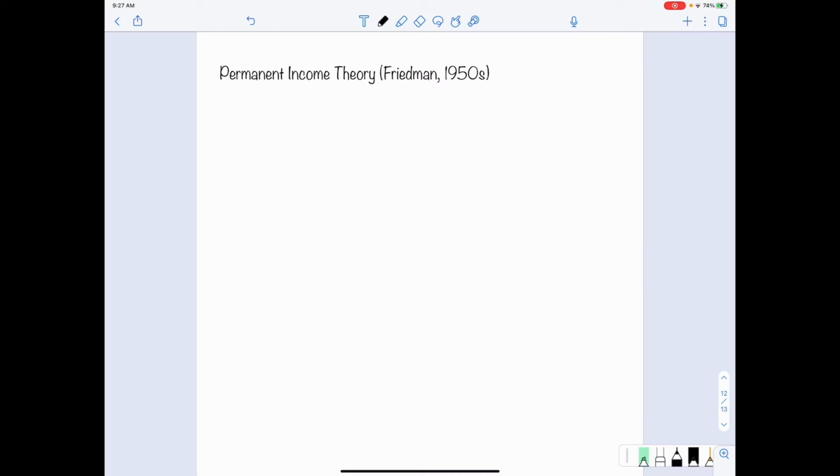Here, we introduce two types of income changes. One is called temporary income changes, and the other is called permanent income changes. So what is the difference between temporary income changes and permanent income changes?